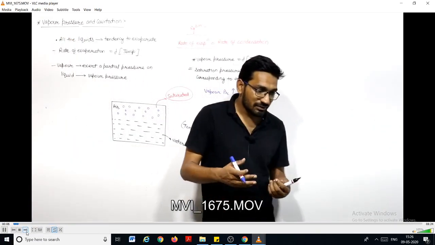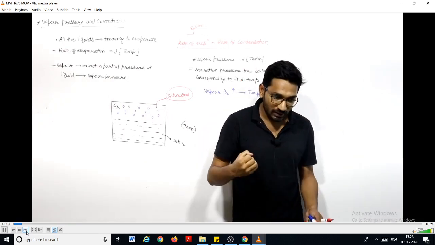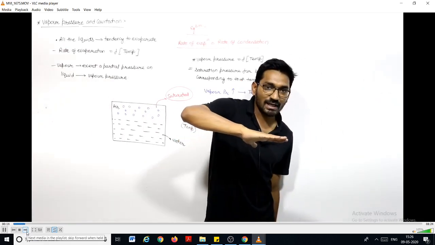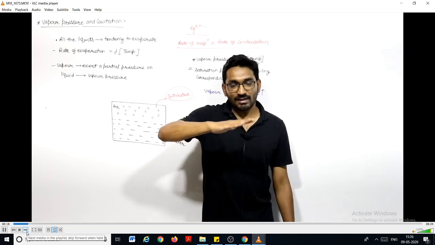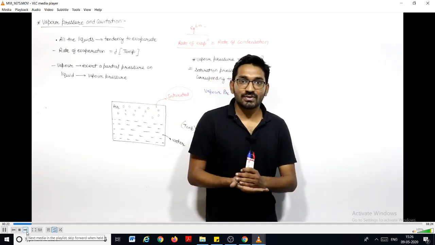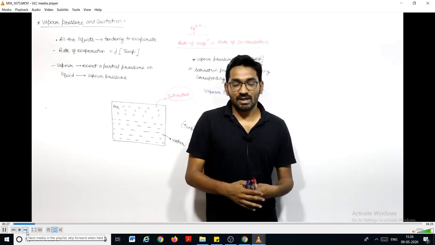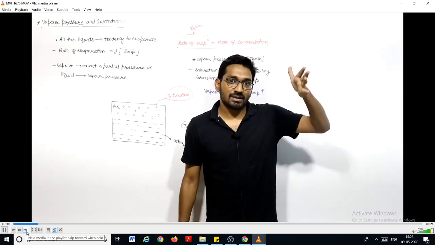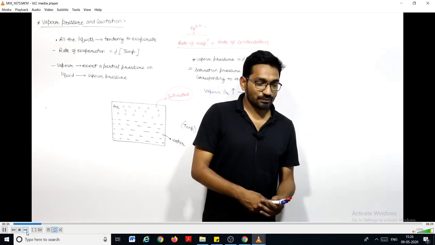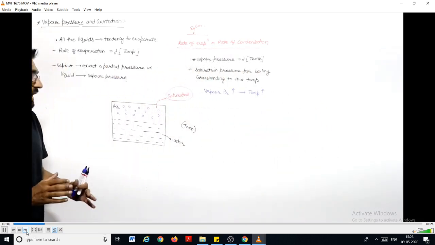And we can say that the phenomenon of boiling of a liquid, you can relate the boiling with the vapor pressure. You can relate the boiling with the vapor pressure like that. The boiling will start when the pressure becomes equal to the vapor pressure. When the pressure of the liquid becomes equal to the vapor pressure, then the boiling of that liquid will start. So we can say that boiling can be achieved by two ways.